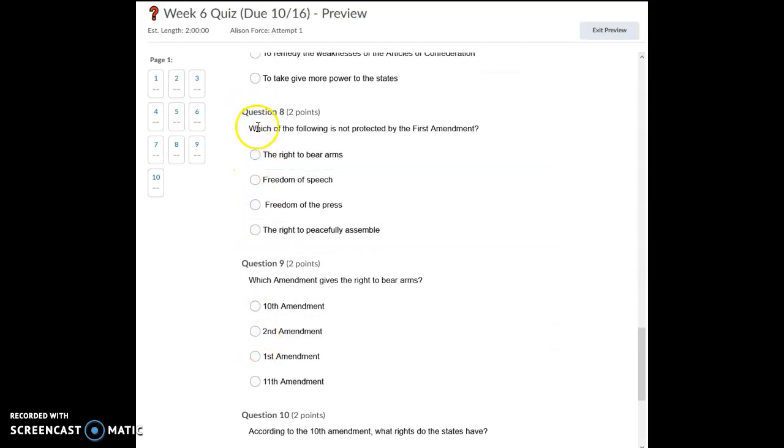Question number 8. Which of the following is not protected by the First Amendment? The right to bear arms, freedom of speech, freedom of the press, or the right to peacefully assemble? We were looking for which is not protected by the First Amendment. Number 9. Which amendment gives the right to bear arms? 10th Amendment, 2nd Amendment, 1st Amendment, or 11th Amendment?